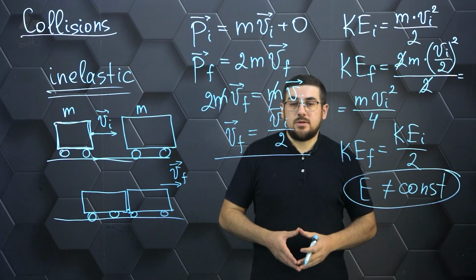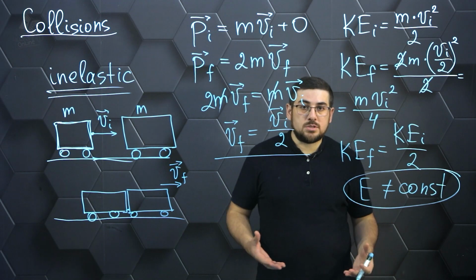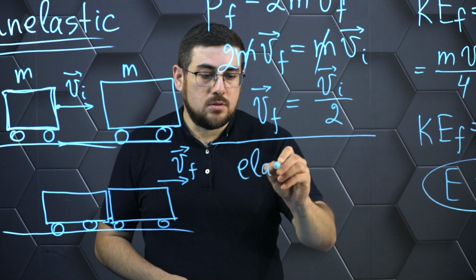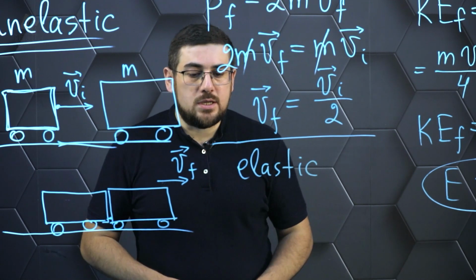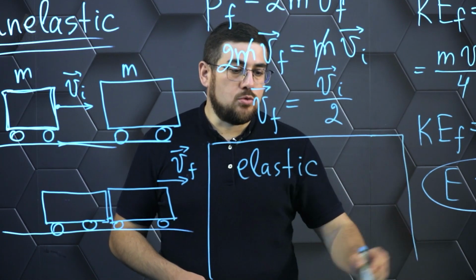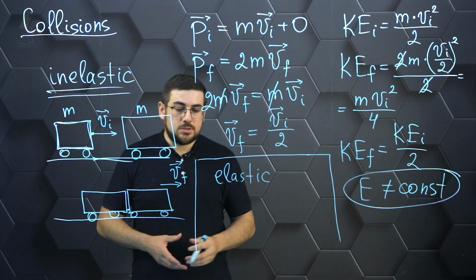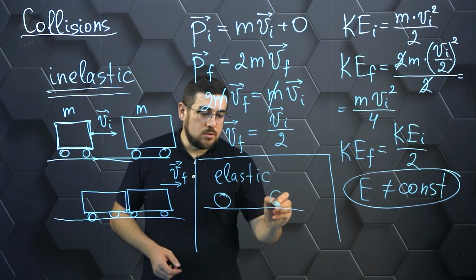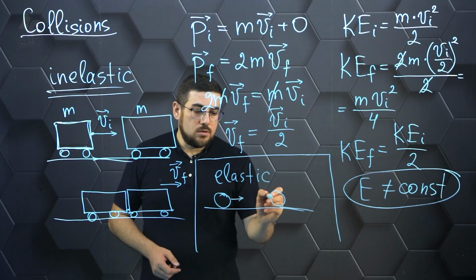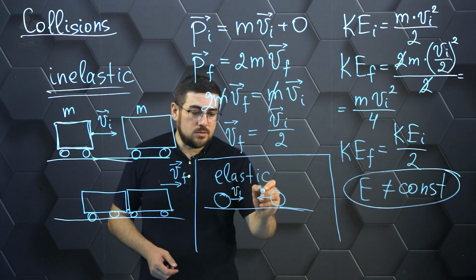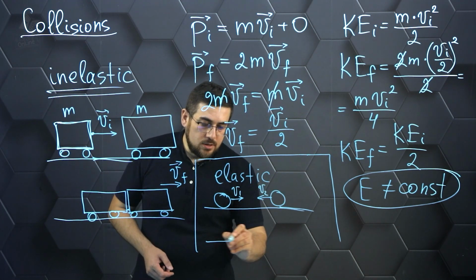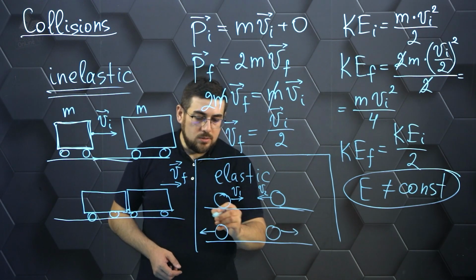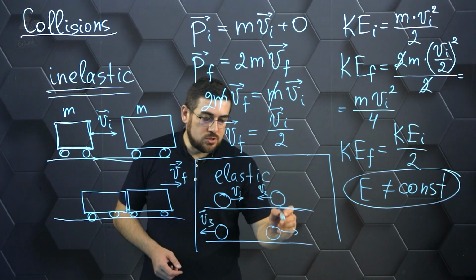As for the elastic collision, on the one hand it is simple, on the other hand it can be a little bit more complicated. An elastic collision is characterized by the fact that the two bodies have different velocities after impact. For example, we might consider the motion of two billiard balls toward each other, that were traveling at velocities V1 and V2, and upon impact, they can fly in different directions, with velocities of something like V3 and V4.